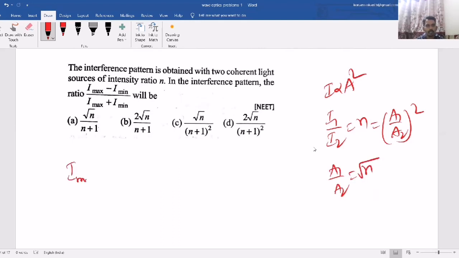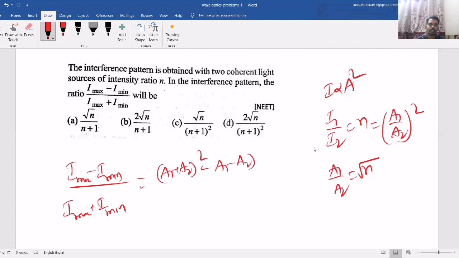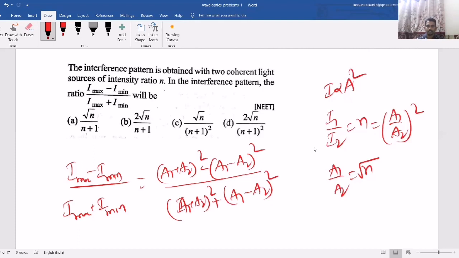And here we want I maximum minus I minimum by I maximum plus I minimum, where I maximum is A1 plus A2 whole square, and I minimum is A1 minus A2 whole square, so it is A1 plus A2 whole square minus A1 minus A2 whole square, sorry, plus.